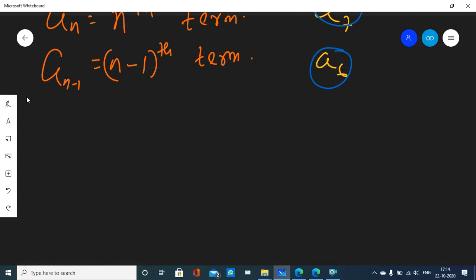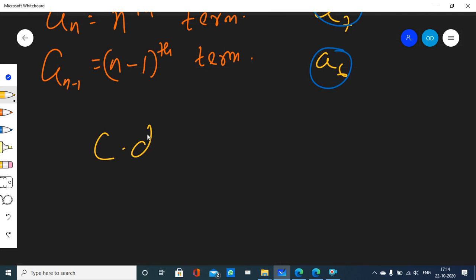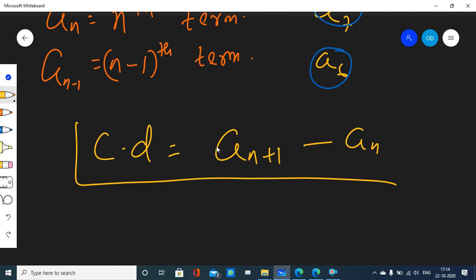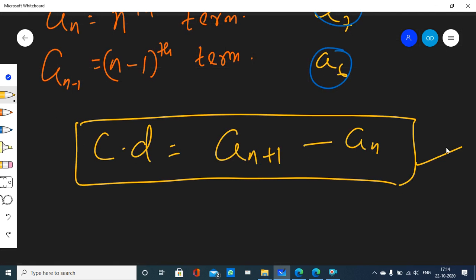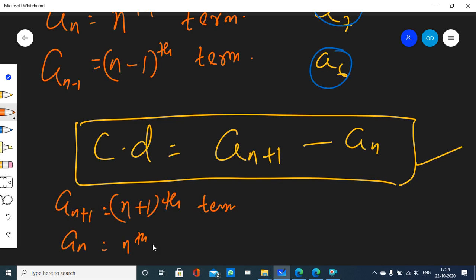Okay, if somebody writes the common difference as a(n plus 1) minus a(n), is he right or wrong? Of course right, because a(n plus 1) is the (n plus 1)th term, and a(n) is the nth term.